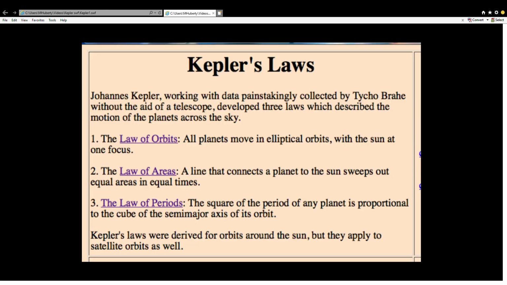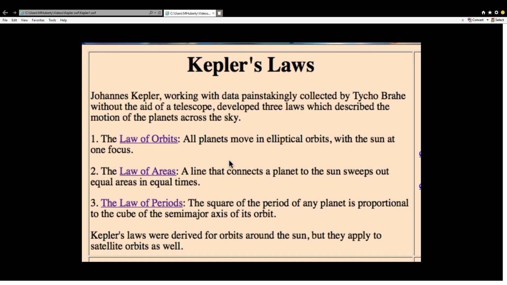Okay, the first law of planetary motion is known as the law of orbits. And what he noticed is that all the planets moved in elliptical orbits around the sun, and the sun was at a focus. So we're saying a mathematically precise ellipse, and the sun is at that mathematical point we call a focus. Having studied ellipses before, we're going to be able to use that information to make some connections.